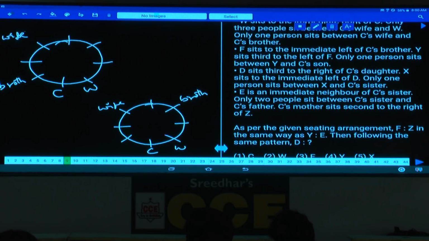Next one, F sits to the immediate left of, F is to the immediate left of whom? C's brother. F is to the immediate left of C's brother. In case 1, now F will be here, and in case 2, F will be here.